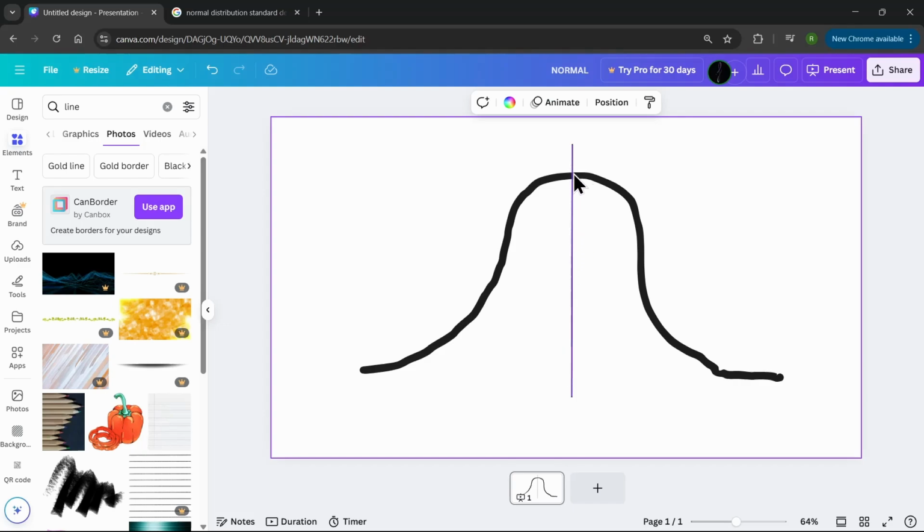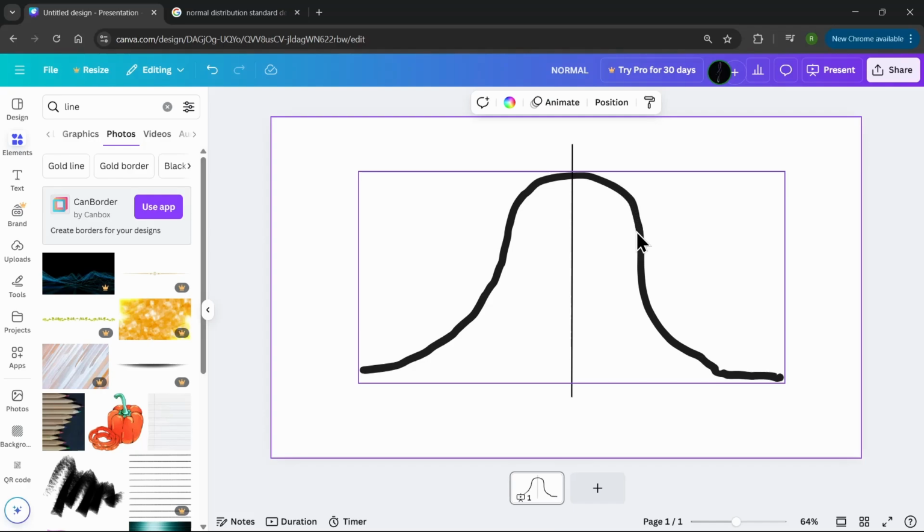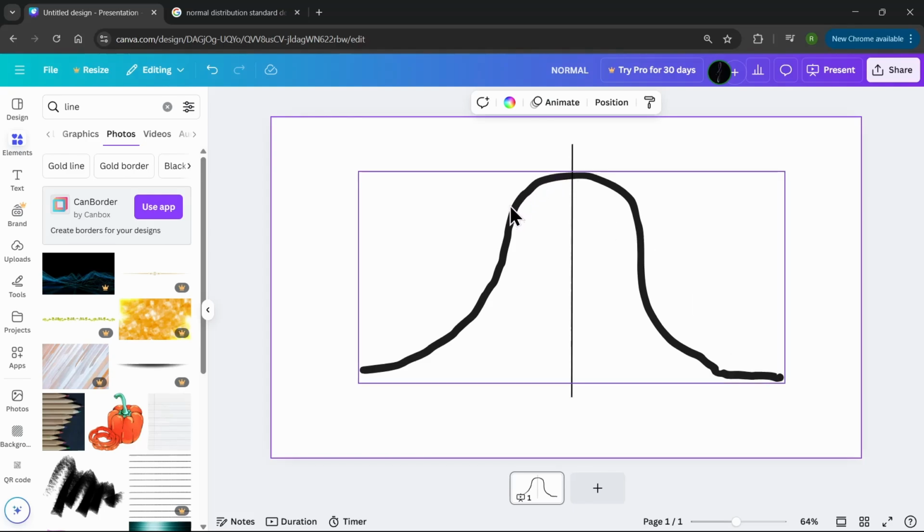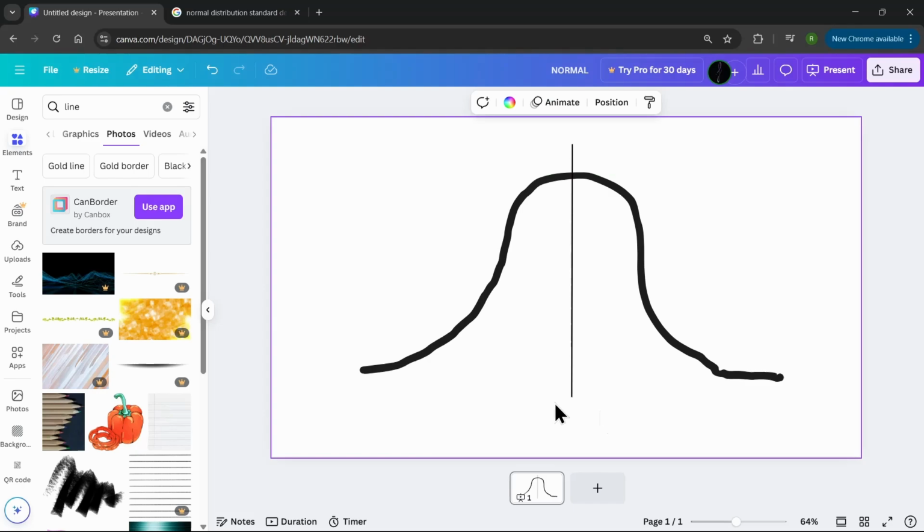Maybe it's 5 feet 3 inches. I don't know. And then you would have women that are taller, and we get less and less women that are taller than 5'3" the farther away from 5'3" we go. And we get less and less women that are shorter than 5'3" the farther from 5'3" we go. So this whole entire concept is called the normal.